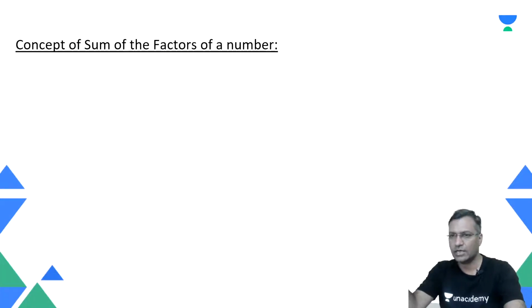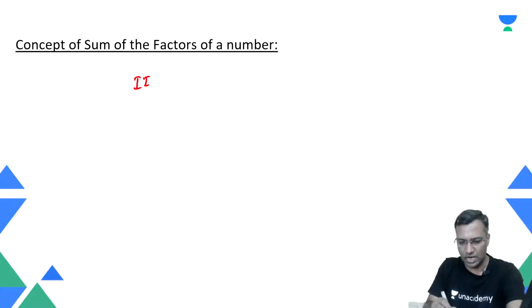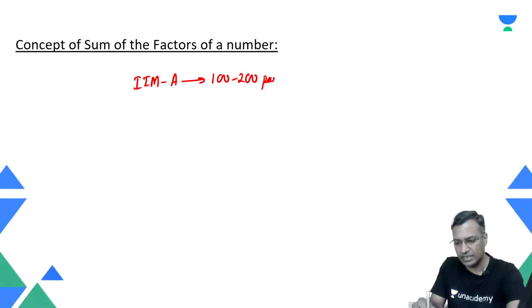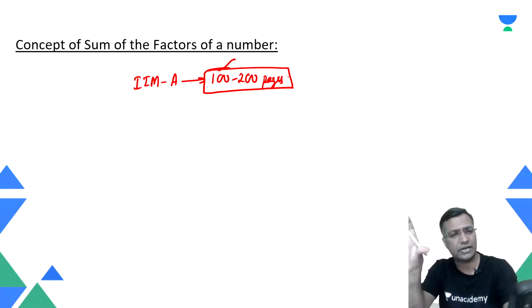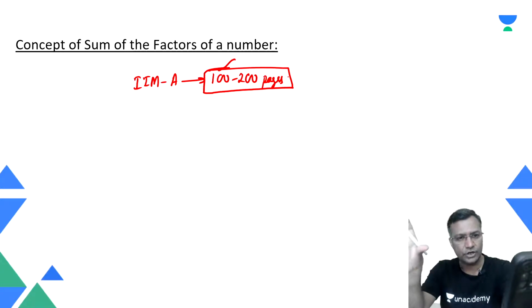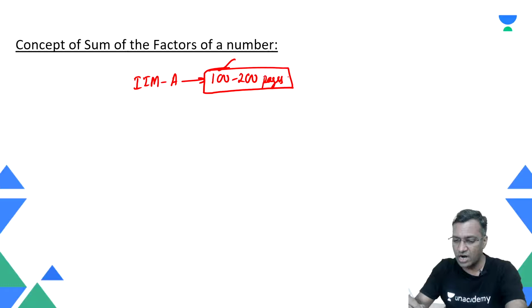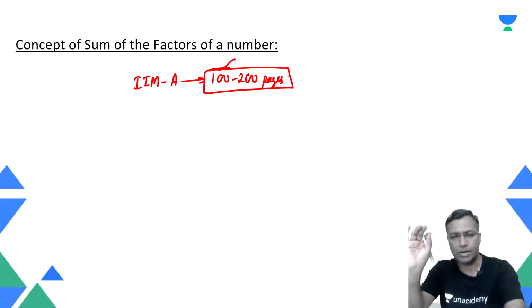For example, if somebody is on the IIM Ahmedabad campus, you are expected to read anywhere between 100 to 200 pages of material every single day. That's a minimum. Call it 100 to 200, 100 is the minimum, I'm just giving a range. On any given day, you might have to read somewhere between 100 to 200 pages, every single day, Monday, Tuesday, Wednesday, Thursday. If you can't read this, you cannot survive on that particular campus. That's what life at IIM Ahmedabad or Bangalore or Kolkata is like, at the top B schools.